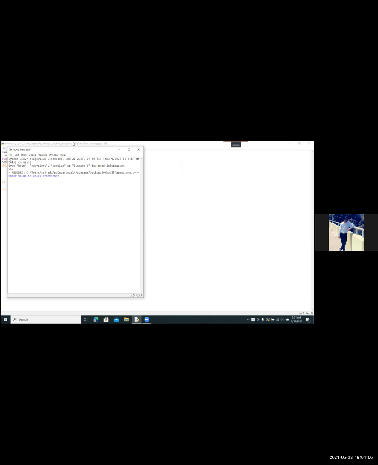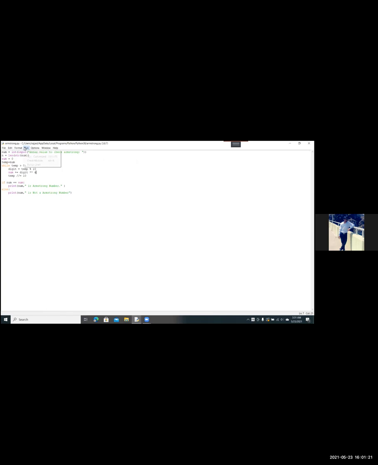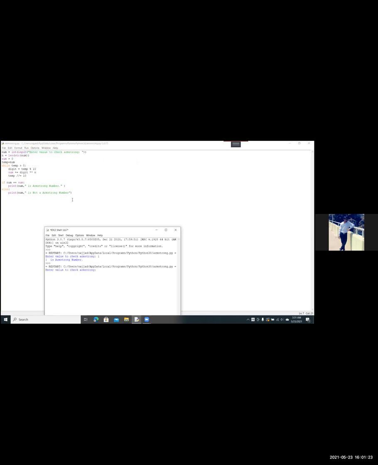Okay, the value will be 1. And another value, please write 1634. Okay, fine. Afrin, you can stop your screen share.